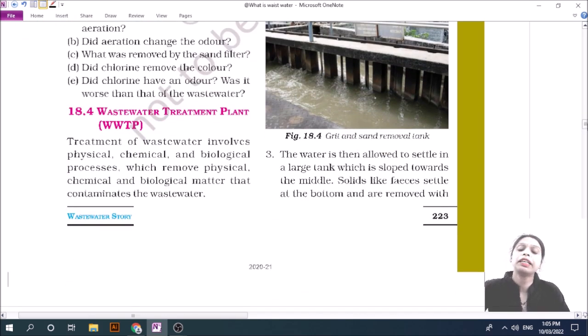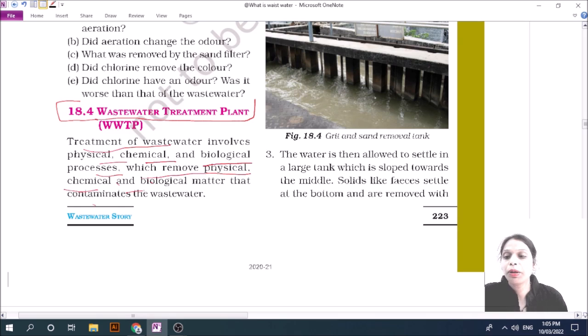Actually, what happens in a water waste treatment plant? Here a big quantity of wastewater is treated. Treatment of wastewater involves physical, chemical and biological processes in which we remove the physical and biological matter from the contaminated wastewater.